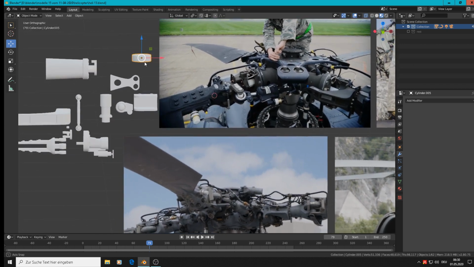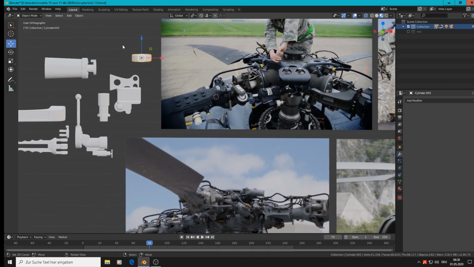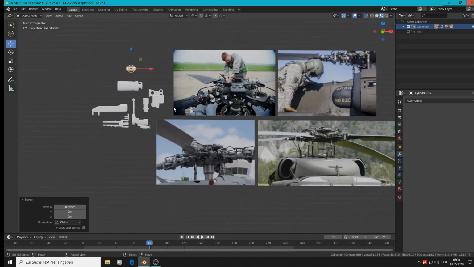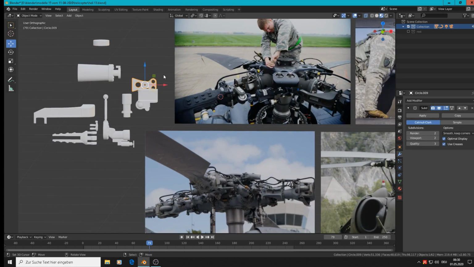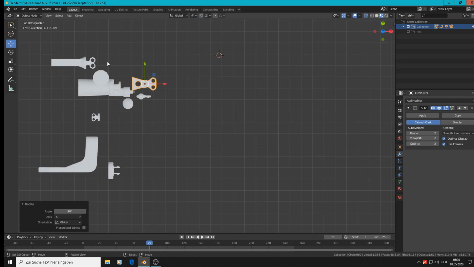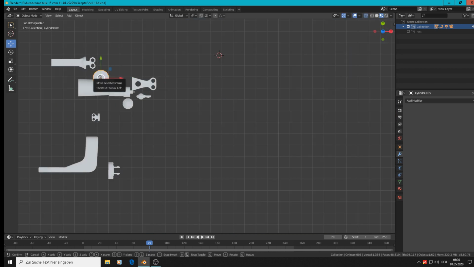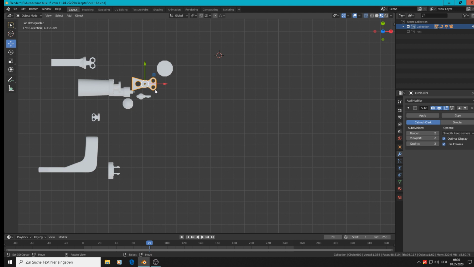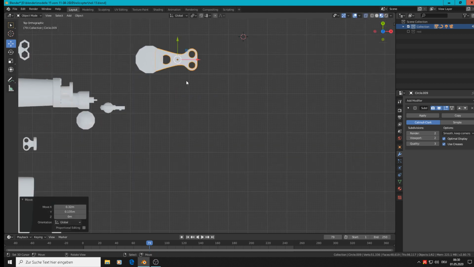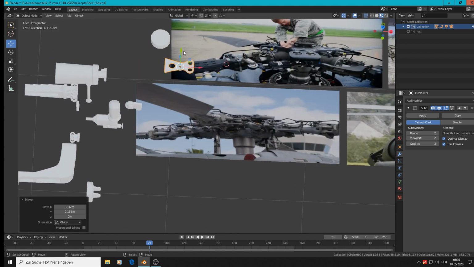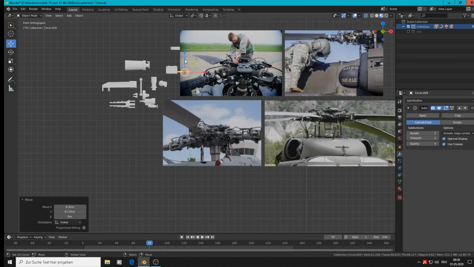So we have here the top part. We bring that here in the middle. Then we take these wings there, rotate X 90 degrees, top view numpad 7. So we have that here, and grab that there. So we see that in front view.